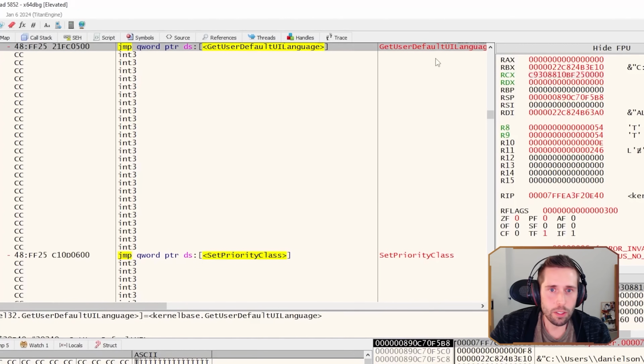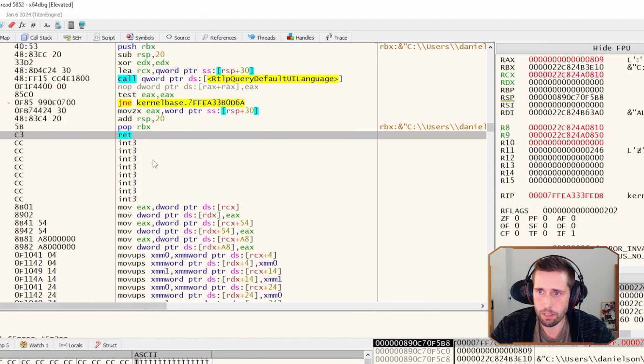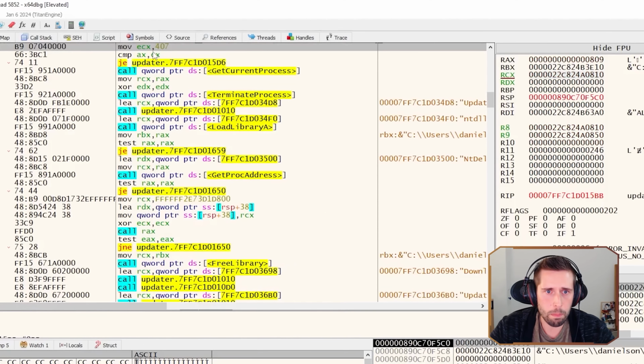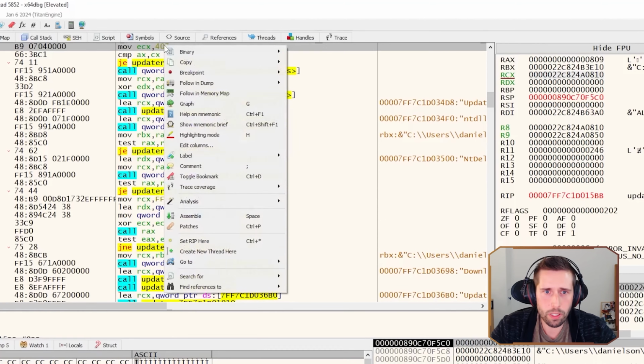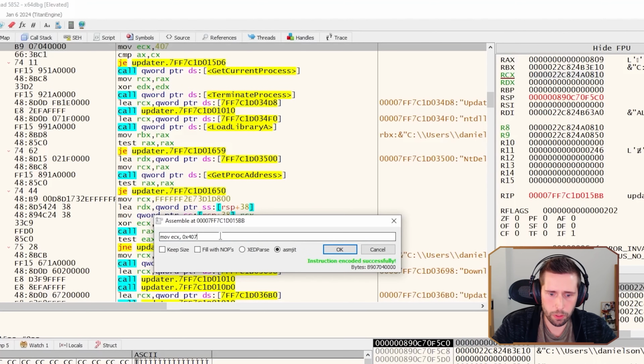I'm glad it's valuable. So now we are at our get user default UI language again, and we're going to play with the malware a little bit to trick it into thinking that we're running on a system that it's looking for, basically via its target language. So once again, we're going to return here. I already covered all this, so I won't cover that again. But here we see that 407 is being moved into the ECX register. We're just going to modify this by going to assemble, and we're just going to type in 809.